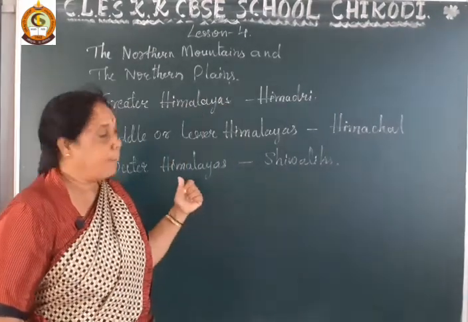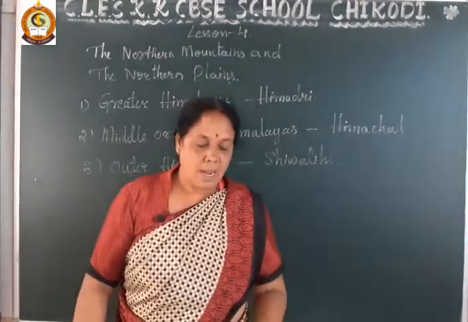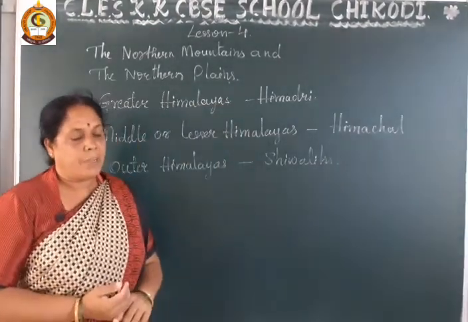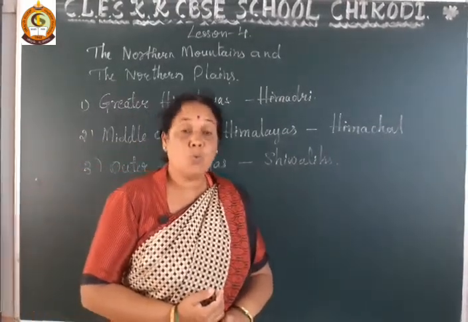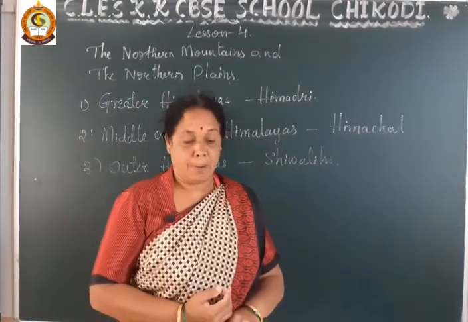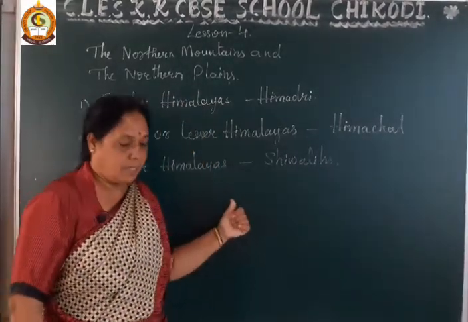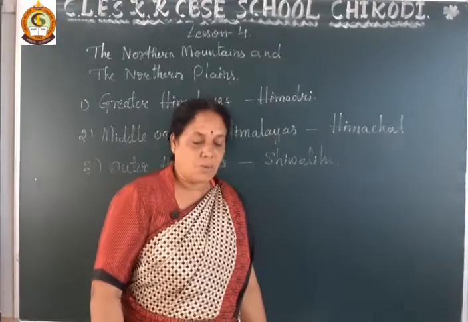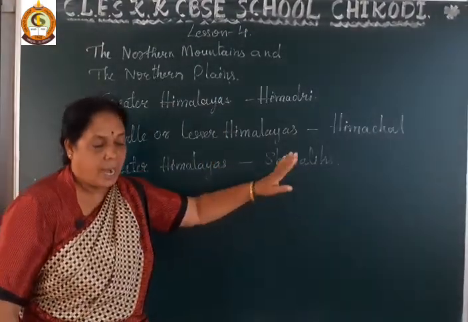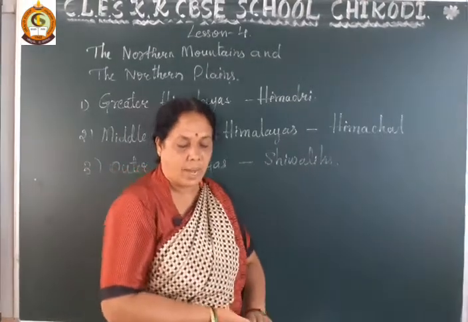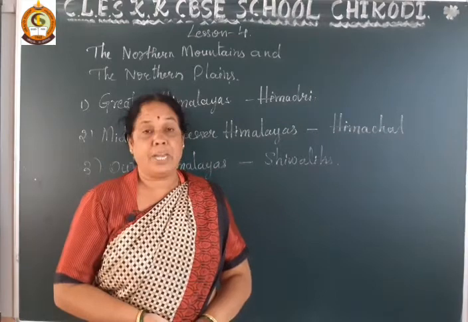Next is the Middle or Lesser Himalayas, also called Himachal, with an average height of 3,700 to 4,500 meters. Third, the Outer Himalayas, the southernmost range, also called Shivaliks, with an average height from 900 to 1200 meters.